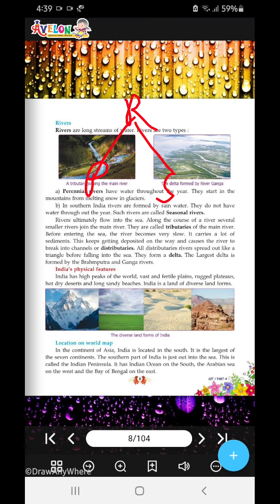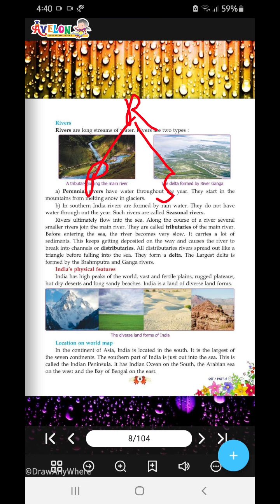Rivers will ultimately flow into the sea. Along the course of several rivers, smaller rivers join the main course. They are tributaries of the main river. Before entering the sea, the river becomes very slow. It carries a lot of sediments. They get deposited on the way and cause the river to break into channels or distributaries. All the distributaries spread out like triangles before falling into the sea. They form a delta. The largest delta is formed by the Brahmaputra and the Ganga rivers, which is known as the Sundarban Delta.